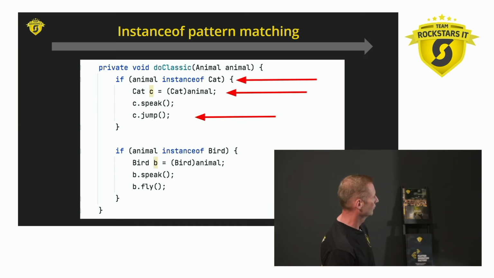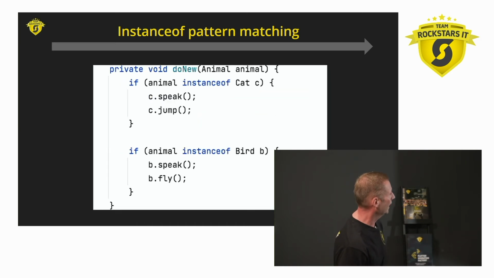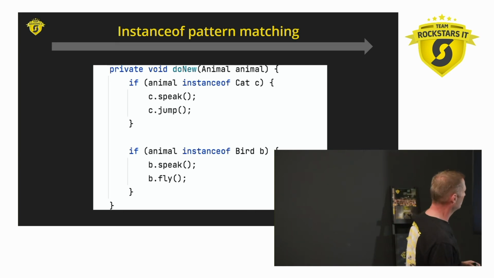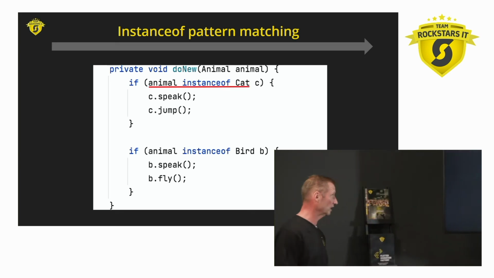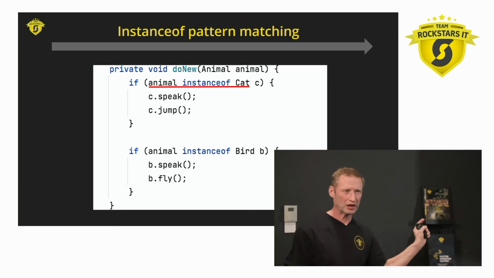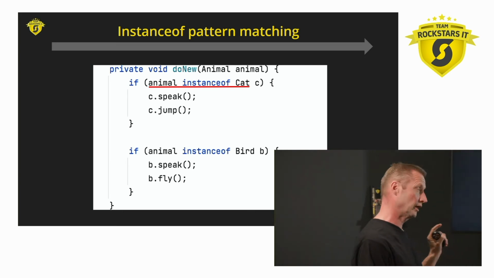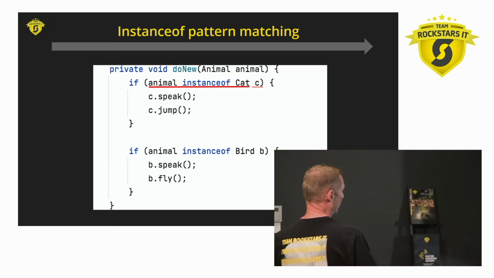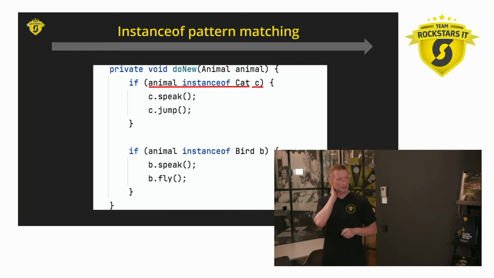This is the classical behavior. And in the new way, we're doing it a bit differently. We're saying here, if animal is an instance of cat, might look like the same instance of we had before, but actually this is the predicate that we saw. And if so, then store it in the pattern variable C.